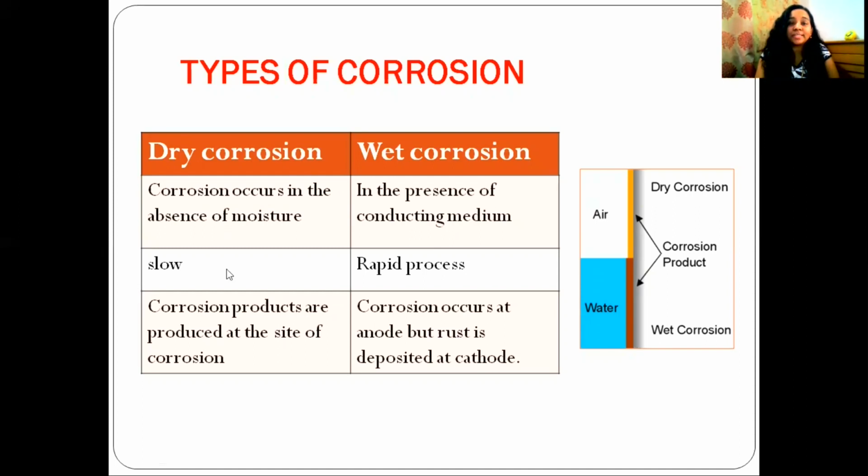Dry corrosion is a slow process. Wet corrosion is a rapid process. Corrosion products are produced at the site of corrosion. In the case of dry corrosion, corrosion products are produced at the site of corrosion. But in the case of wet corrosion, corrosion occurs at the anode, but rust is deposited at the cathode. This is the major difference between dry corrosion and wet corrosion.